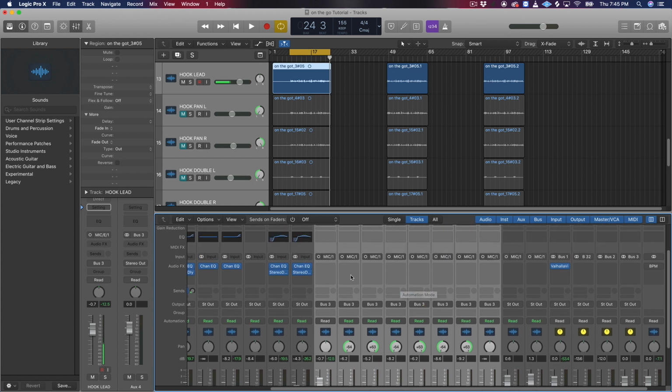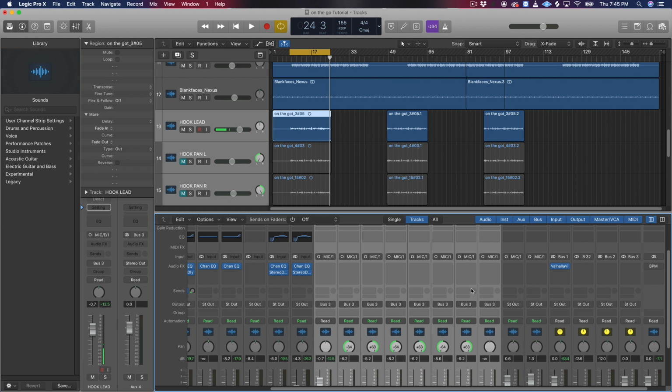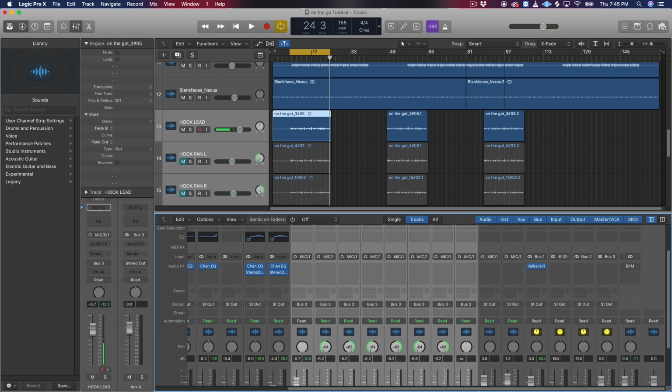We won't be using so many plugins within this hook, because the more plugins, the more pull on your processor, and therefore you'll have problems with Logic. It'll cut off on you sometimes, say you need to change your buffer size, or you'll start hearing crackling. To eliminate that, send these to a bus if you've got a lot of vocals. Some of us have a lot of different instruments going on. So there we have it, we sent it to bus 3.